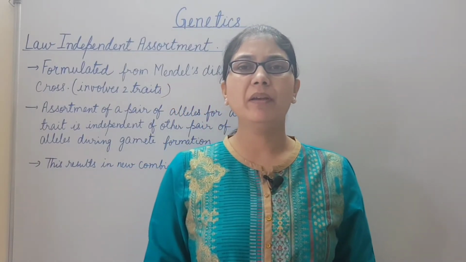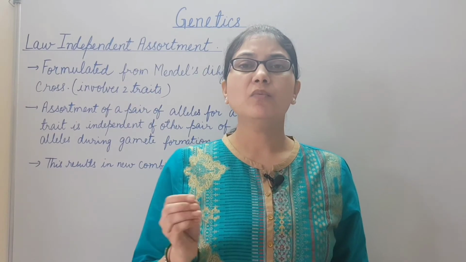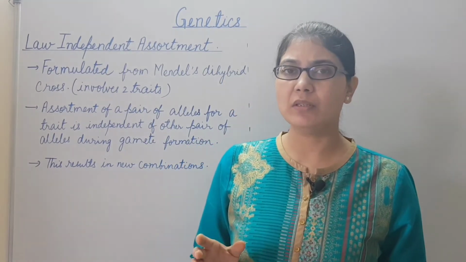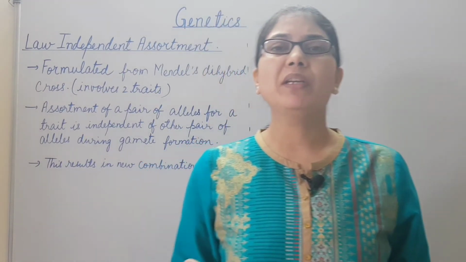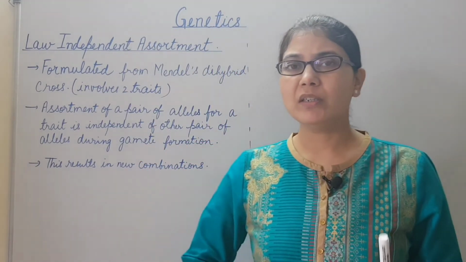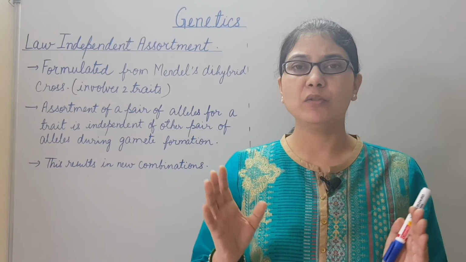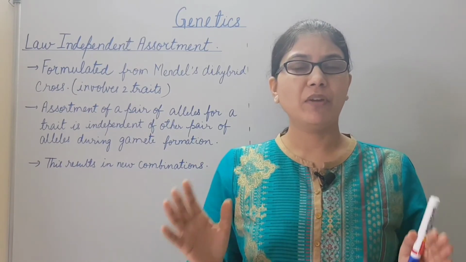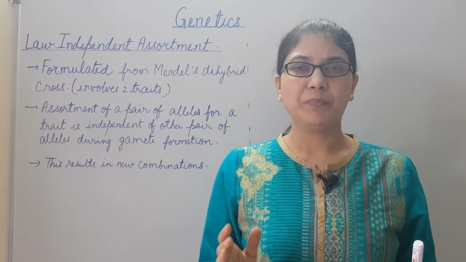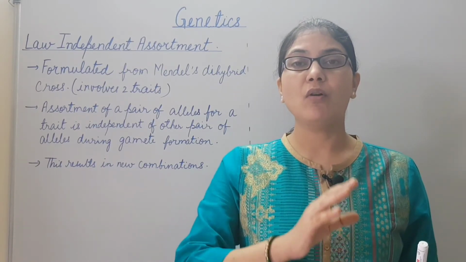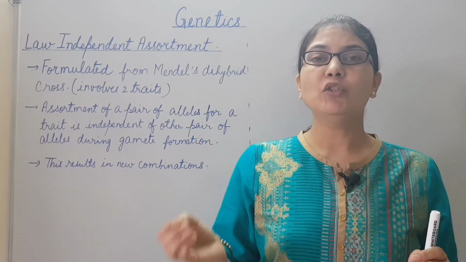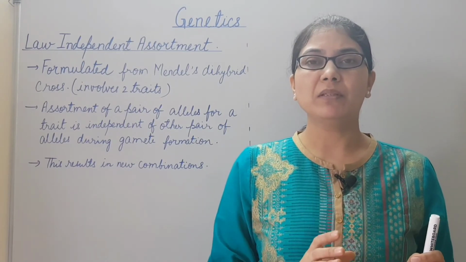Law of independent assortment. This was formulated by Mendel's dihybrid cross, in which two traits are taken into consideration. Assortment of a pair of alleles for any character is independent of the pair of alleles for any other character during the formation of the gametes.